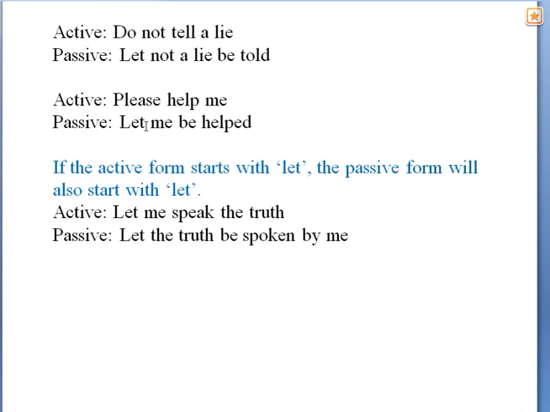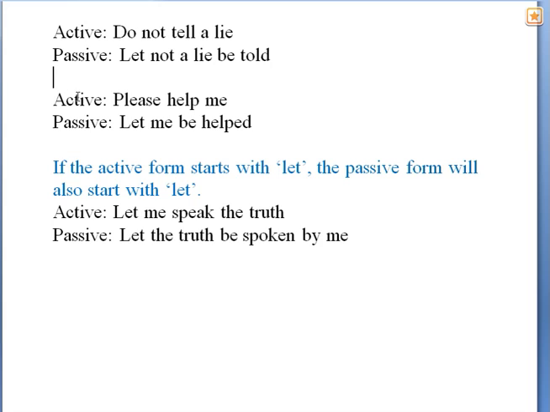Next we see another example. Do not tell a lie. As the sentence is the negative one, you will have to use not just after let. Let not a lie be told.